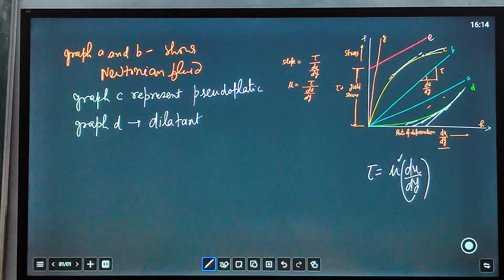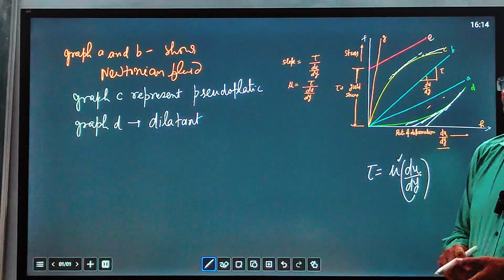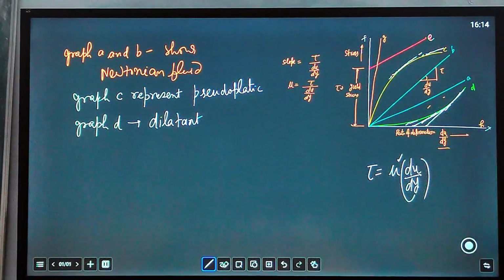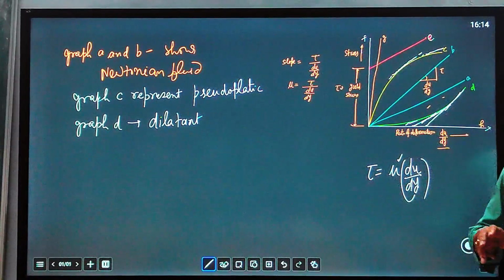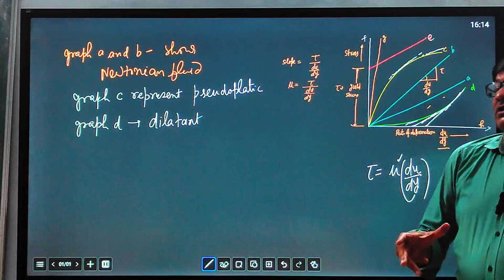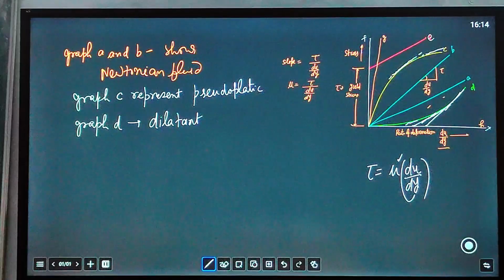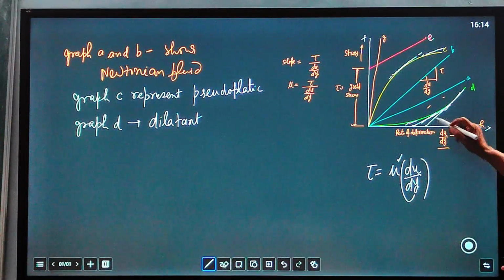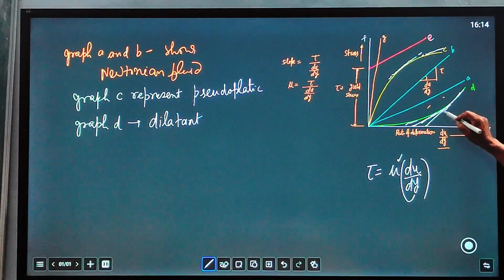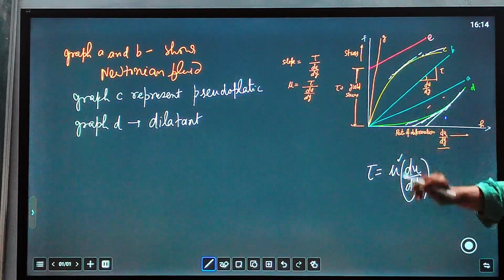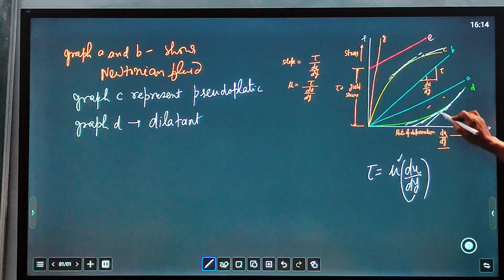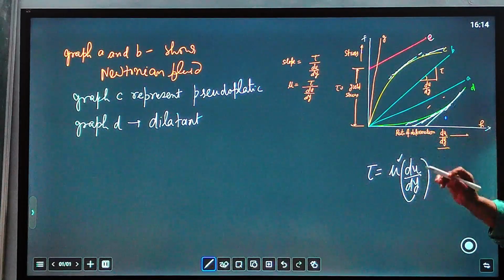When you start churning this rice starch and sugar solution, it will become thicker and thicker. When you apply stresses to churn the fluid, the viscosity increases. Mu will continuously increase. So these are two fluids, C and D, which are not Newtonian.